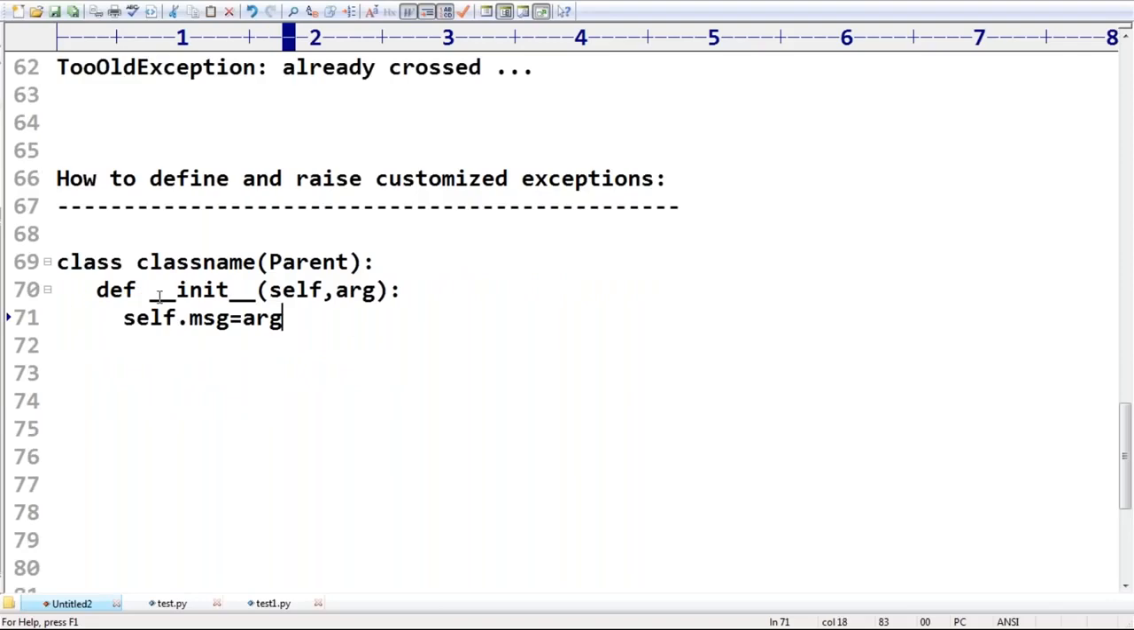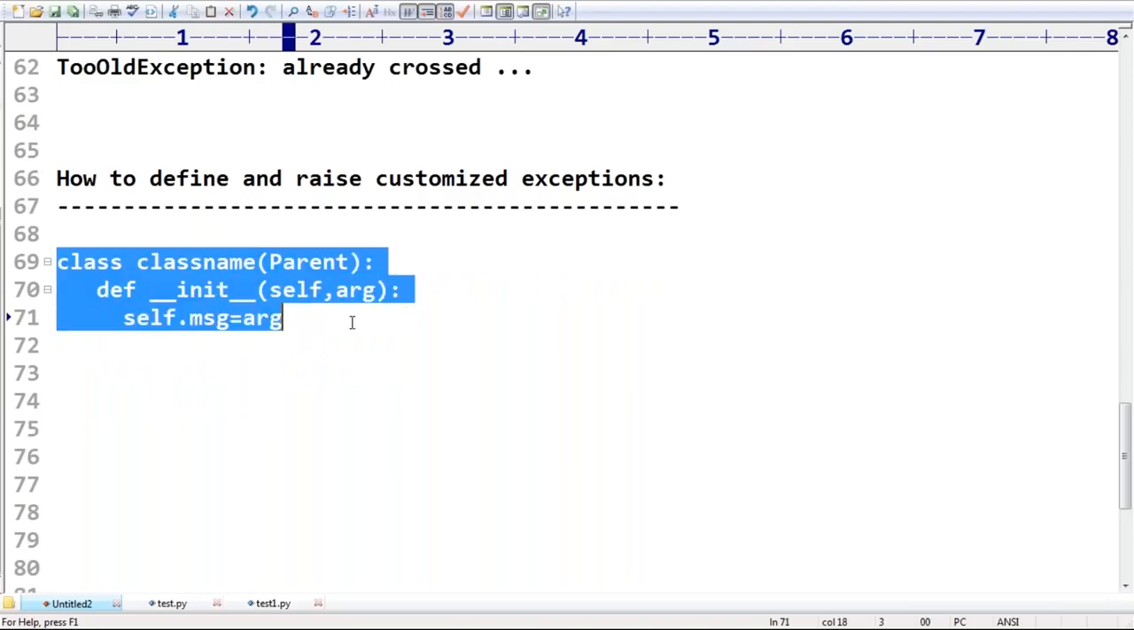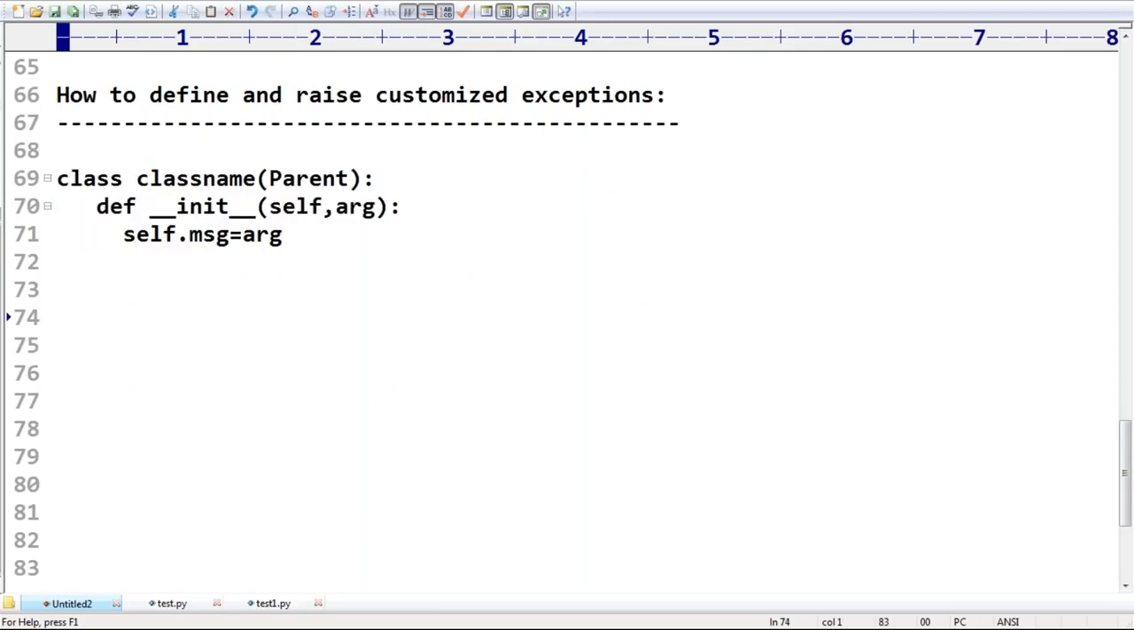Now take special care. This is just a normal class. If the parent class is not there, you can remove the parentheses, no problem at all. Class name, then def init. What is this? This concept is nothing but the constructor. Remember that.